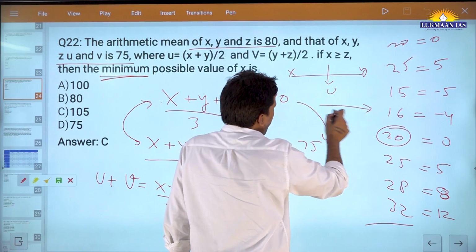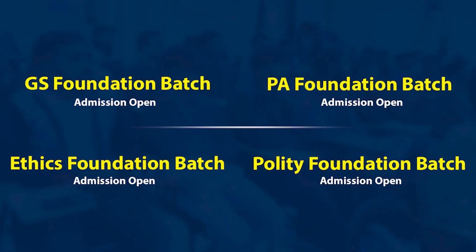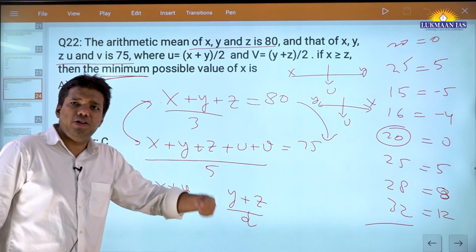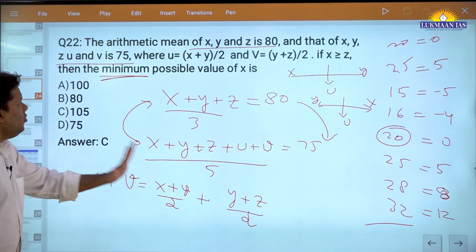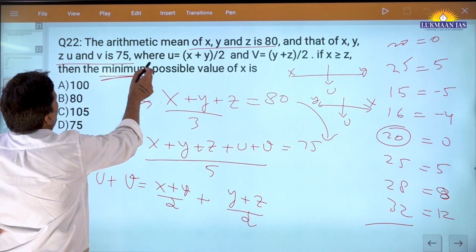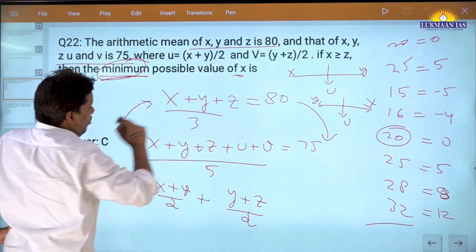Right? Or it might be the other way around, y and x. So this kind of understanding, this kind of thinking is even more important than solving the question, because this skill, this thought process will help you in other questions as well. Okay, so given this background, now they're asking: if x is greater than z, then what is the minimum possible value of x?